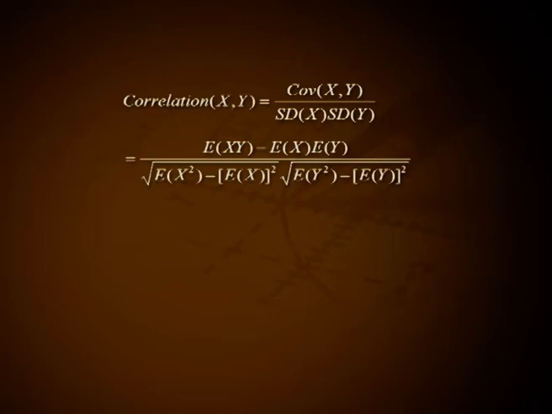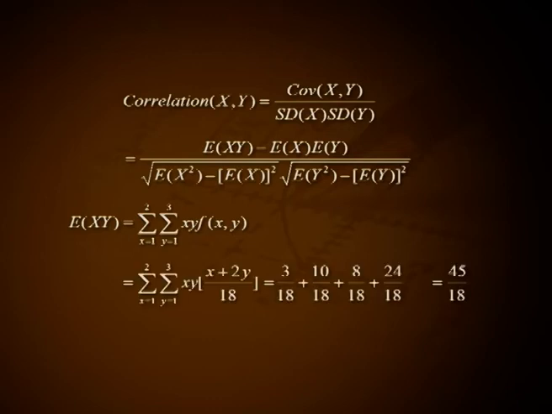Solution. Correlation between x and y equal to covariance between x and y divided by standard deviation of x into standard deviation of y. That is equal to expectation of xy minus expectation of x into expectation of y divided by square root of expectation of x square minus expectation of x the whole square into square root of expectation of y square minus expectation of y the whole square. Here expectation of xy equal to summation over x from 1 to 2, summation over y from 1 to 2, xy into f(xy). That is equal to summation x from 1 to 2, summation y from 1 to 2, xy into x plus 2y divided by 18, that is equal to 3 by 18 plus 10 by 18 plus 8 by 18 plus 24 by 18, that is 45 divided by 18.